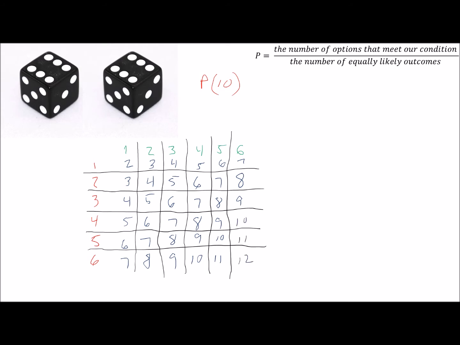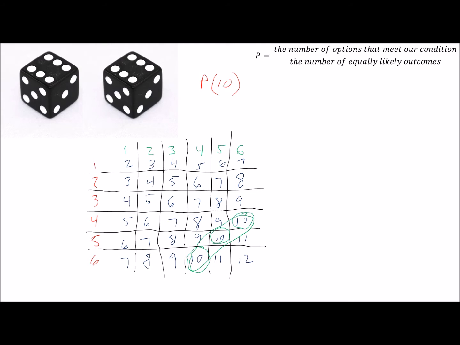So as we take a look at this, you say, all right, now what are we dealing with here? Well, we want to know the probability of rolling a 10. How many possible combinations or ways is there to get a 10? We can roll a 6 and a 4, which would give us a 10 here. We can roll a 5 and a 5, which would give us a 10 here. Or we can roll a 4 and a 6. So there's only 3 possible ways to get a 10 with 2 dice out of 36 possible combinations.